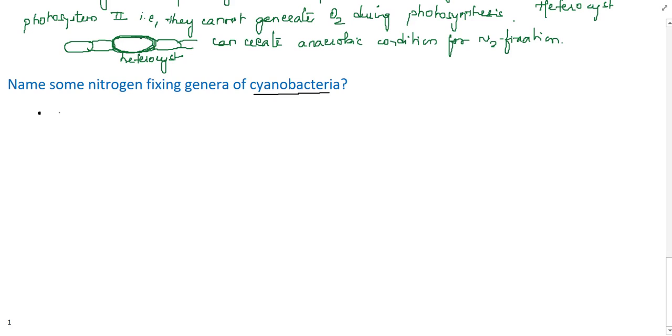It will be Anabaena, which forms a symbiotic association with Azolla, which is a pteridophyte. Next is Calothrix. Next is Nostoc, and there are several more. They can fix nitrogen.